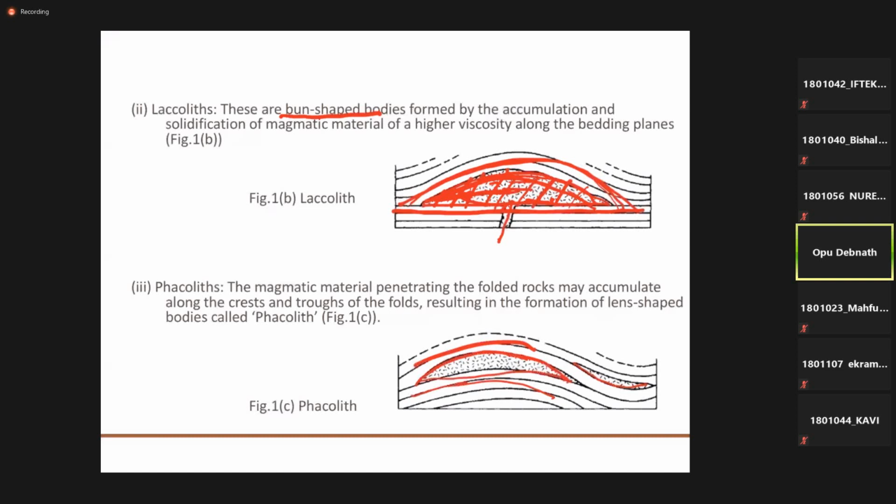As these two beds are not parallel to each other, there may be a gap. So when the magmatic materials are trapped in such a gap, they form lens-shaped bodies, like this, or maybe like this. So these will be called phacoliths.